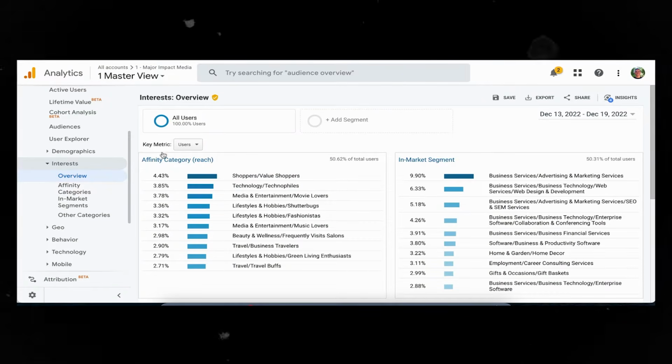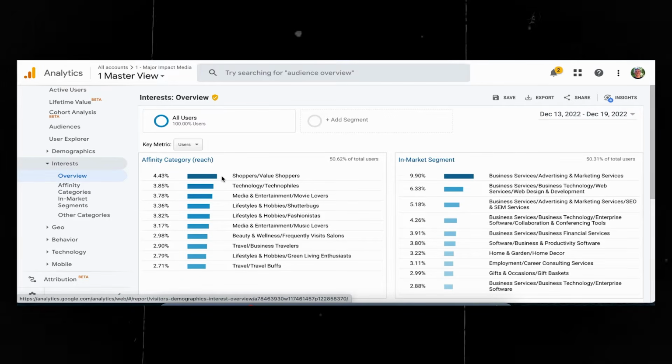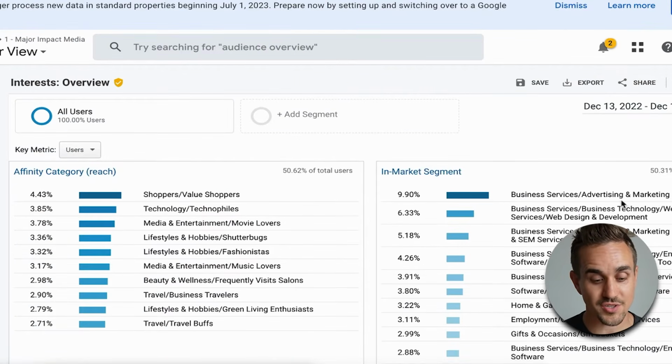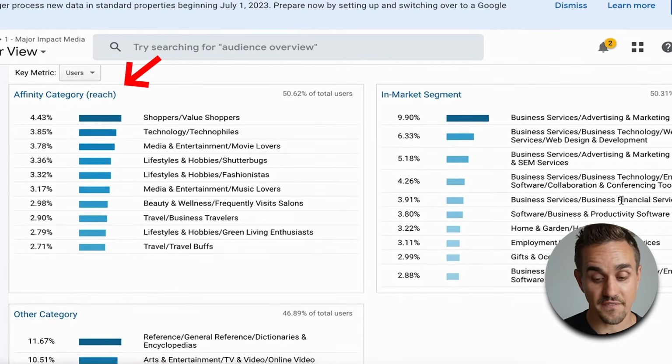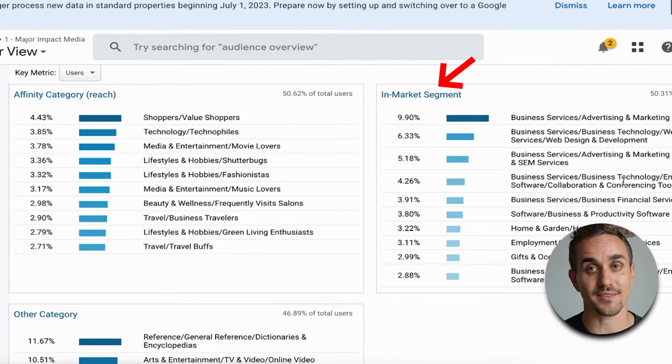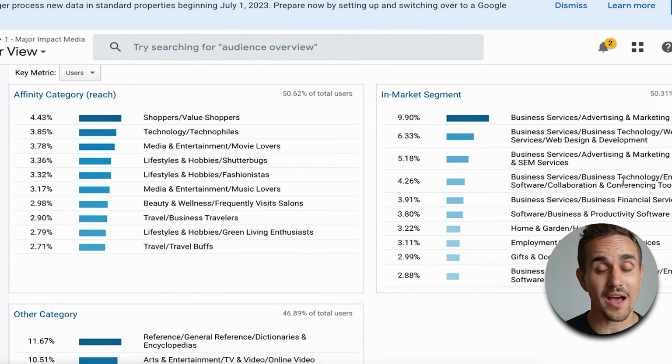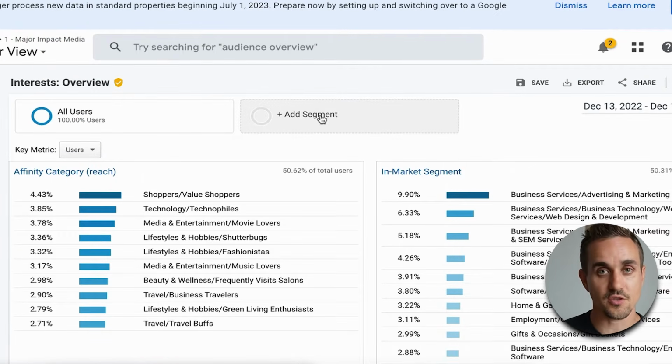And inside of your Google Analytics account, it will tell you what the average person is that browses your website. So here in the traditional analytics, you can see that under interest, you can actually see the different types of affinity categories and in-market audiences that people who browse your website are in. One really important thing to note here is you don't have to just do this for all the users on your website. You can create segments.